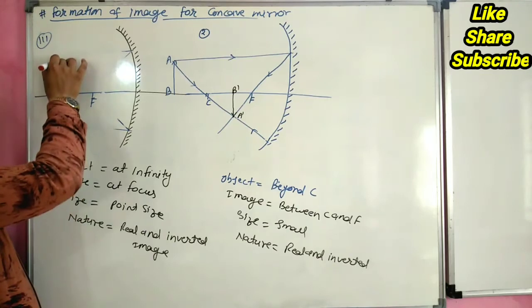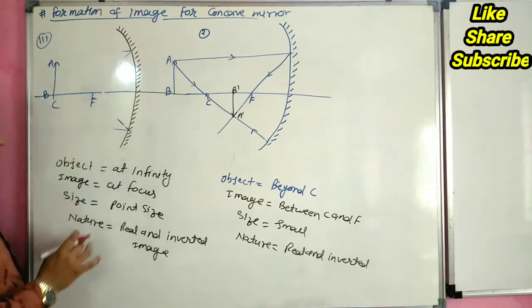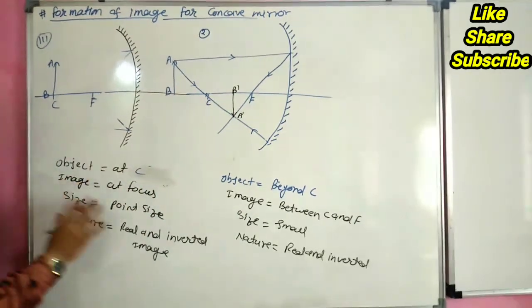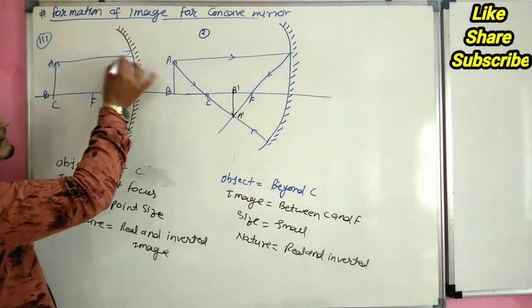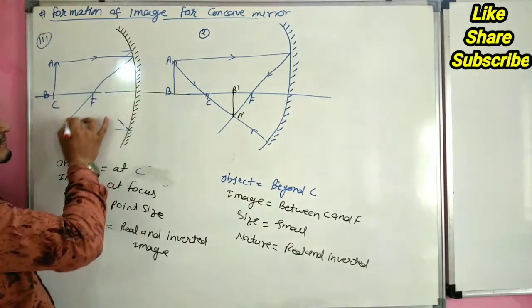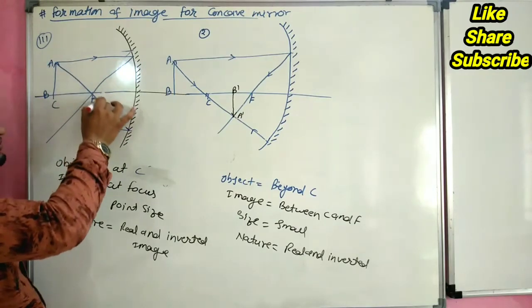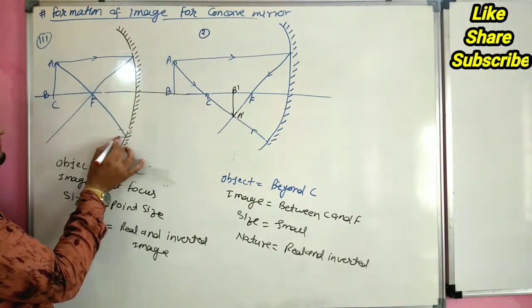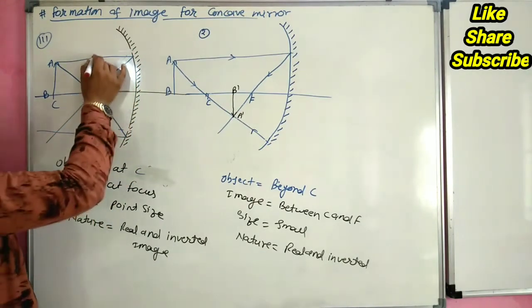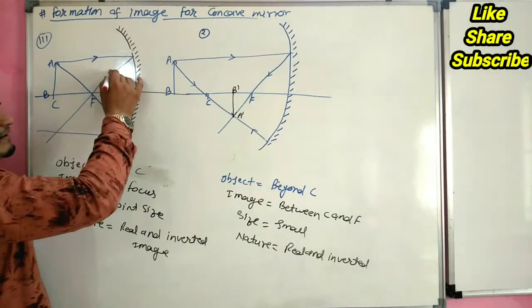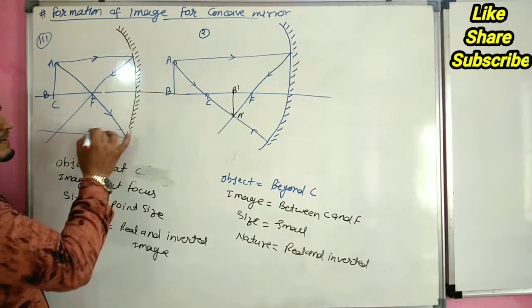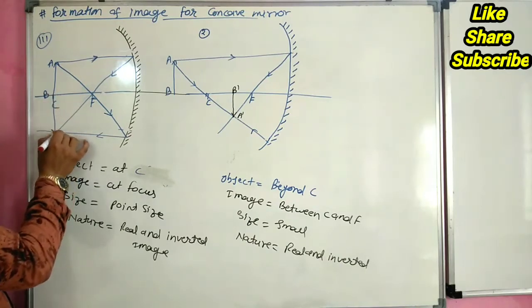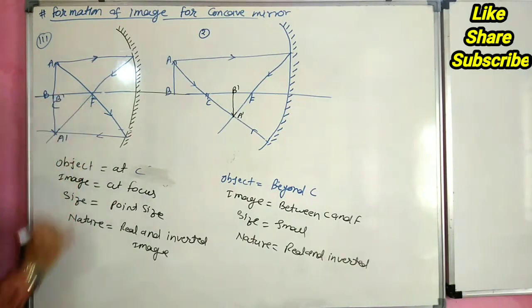When the object is at center of curvature, this is AB or object at center of curvature C. So image forms, this ray goes parallel to principal axis and passes through focus, and this ray coming through focus passes parallel to principal axis. So image forms here, A dash B dash.